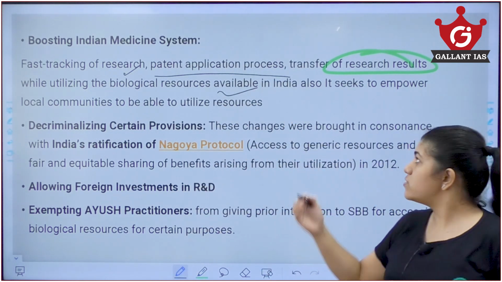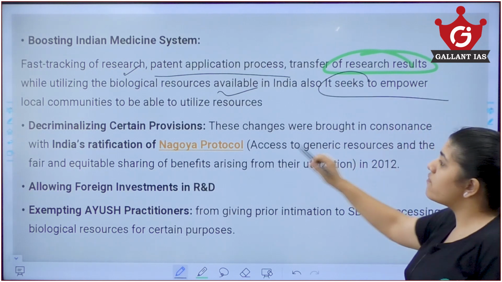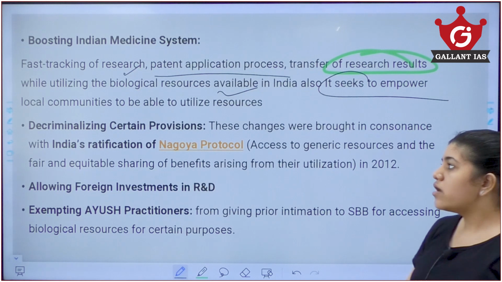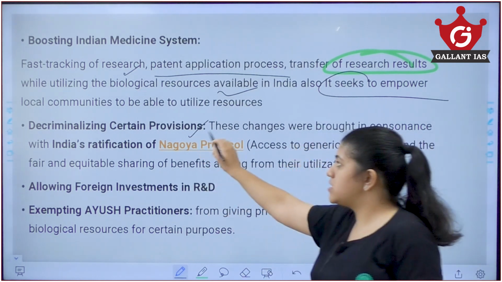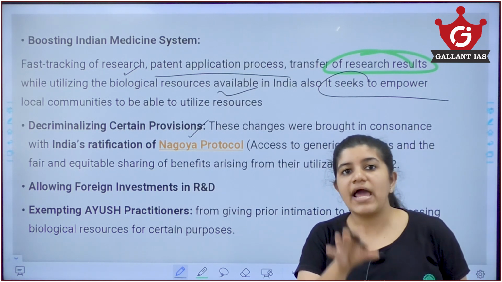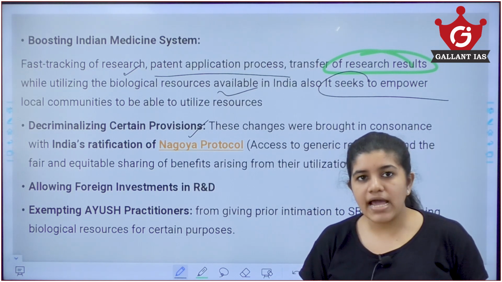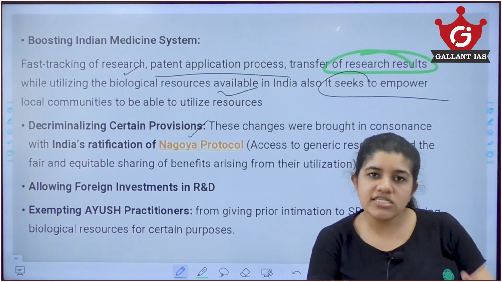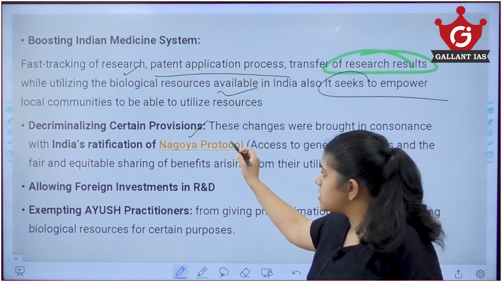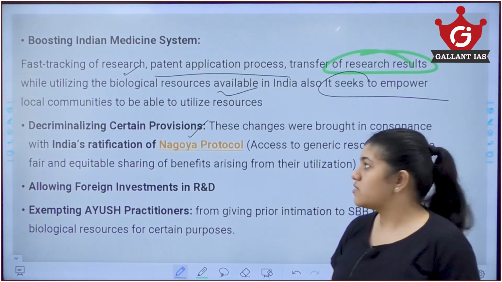It also aims to empower the local communities to be able to utilize their resources as well. Also, decriminalizing certain provisions. As I told you earlier, the punishment is cognizable and non-bailable. So they are decriminalizing such offences so that there will be just a fine and not a non-bailable offence, making it more user-friendly to the people as well.